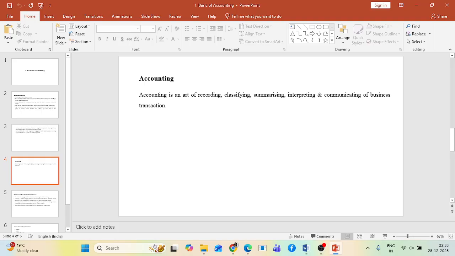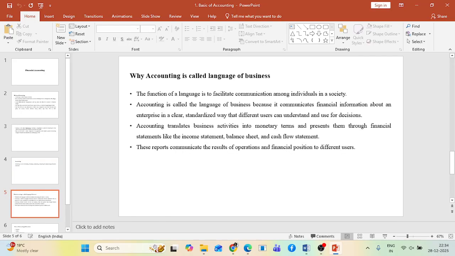There is a phrase we often use. It is known as accounting is the language of business. But the question is, why is it called a language? Just like any language helps people communicate with each other, accounting helps a business communicate its financial information to different stakeholders. Accounting translates day-to-day business activities into monetary terms and then presents them in standard form, like profit and loss account, balance sheet, cash flow statement.